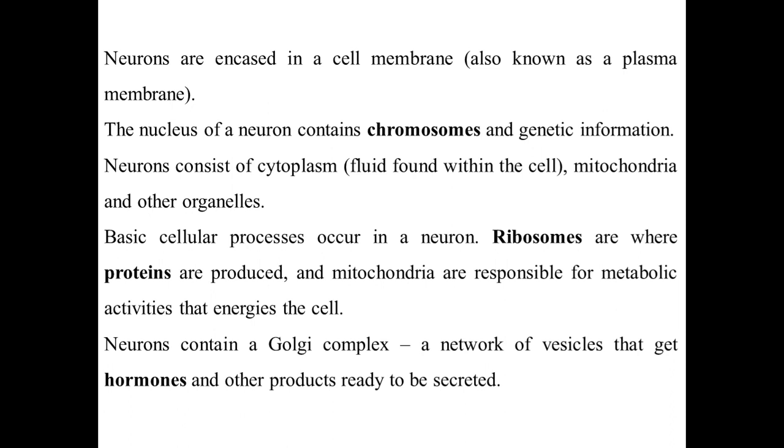It also contains the cytoplasm, mitochondria, which carry out basic cellular processes, ribosomes which synthesize protein, and the Golgi complex, a network of vesicles that gets hormones and other products ready to be secreted. Like other normal cells, the neuronal cell also contains all these things.